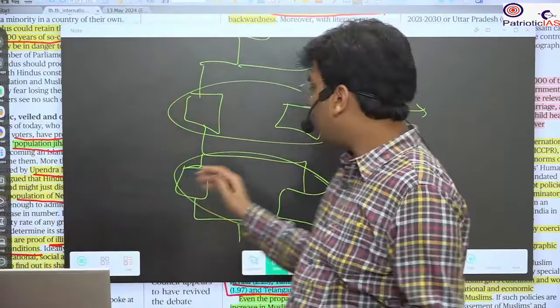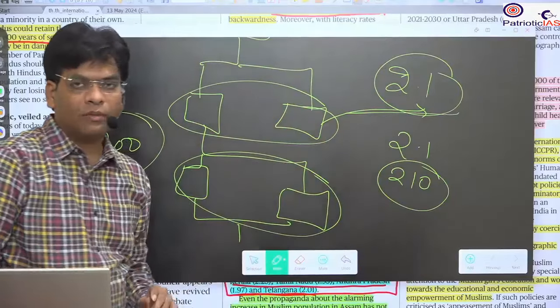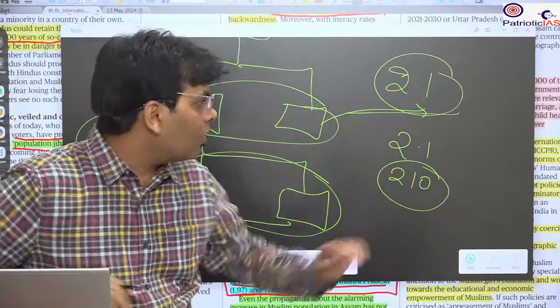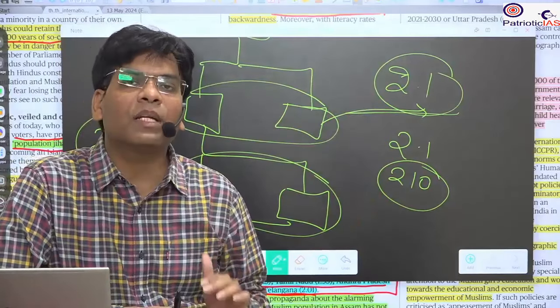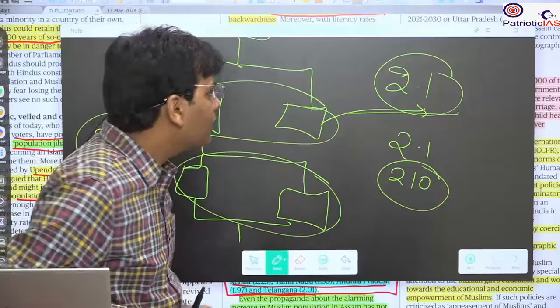Because generally when 200 children are born, not all of them are going to survive. Many will die due to disease, or maybe an accident. So that's why we consider 2.1: if 210 people take birth, 200 will survive. That's why the replacement rate is 2.1, and most Indian states now have less than the replacement rate. So we have stabilized our population. I hope this is clear.